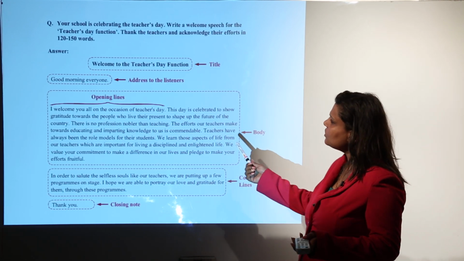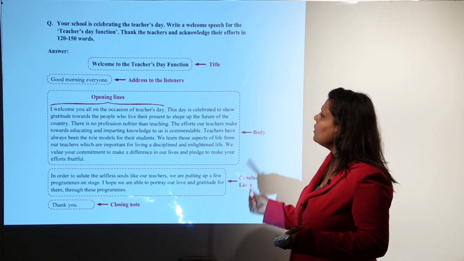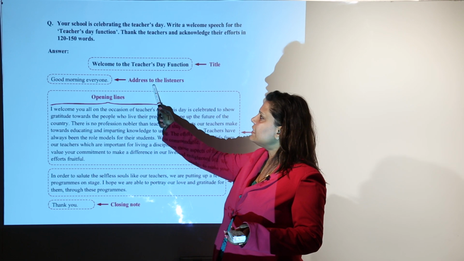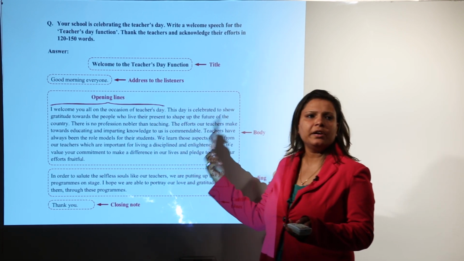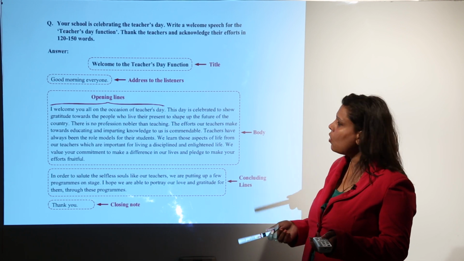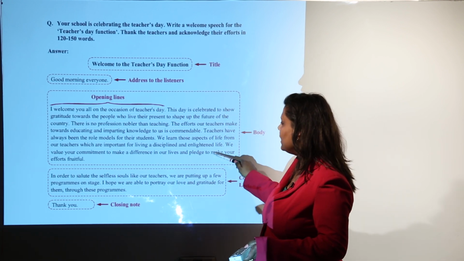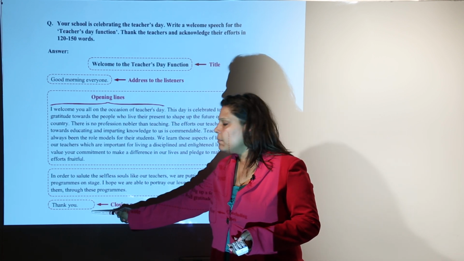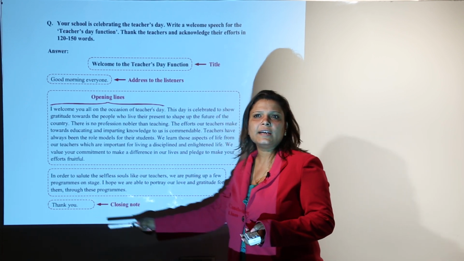Similarly, there is a speech. The content remains the same, only the format changes. Now you have to give the title and address the listeners. Good morning everyone, or address the principal or the speaker or the audience who are sitting for you. Then you make the opening lines in the body and conclude it, and also remember to use the closing note, that is thank you.